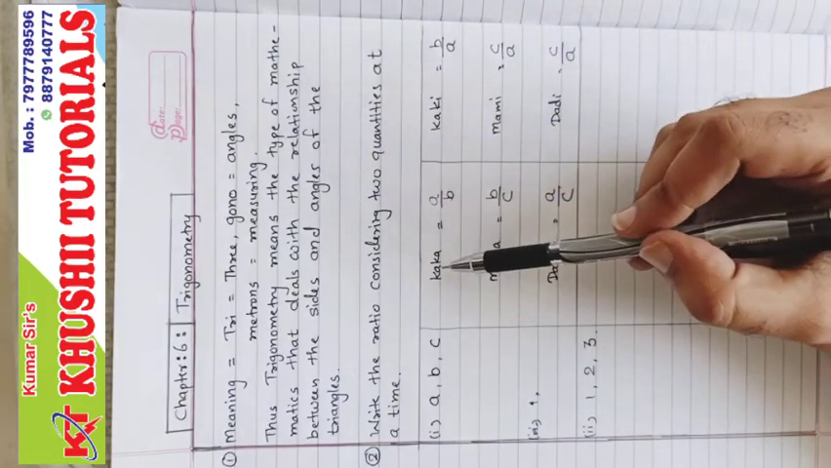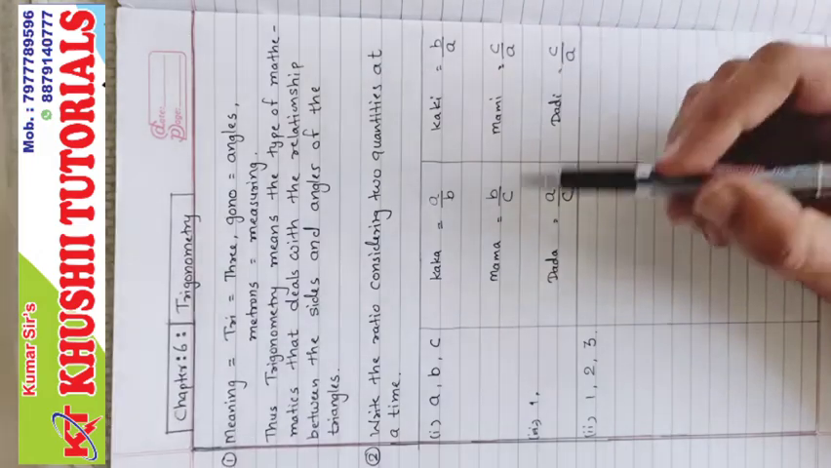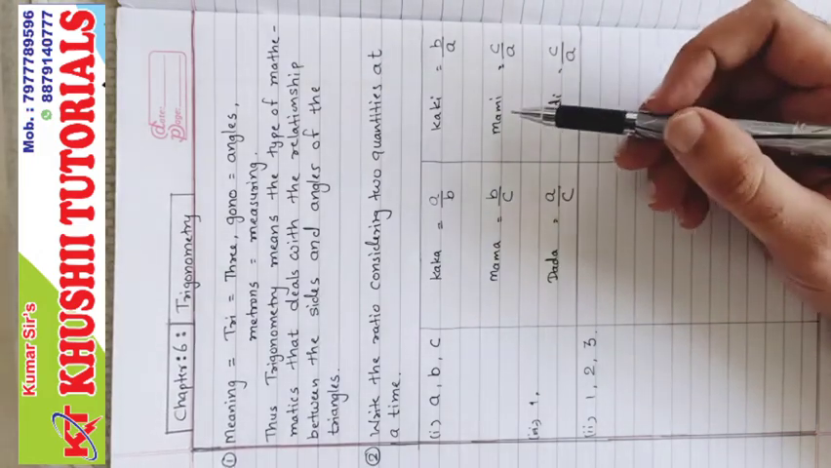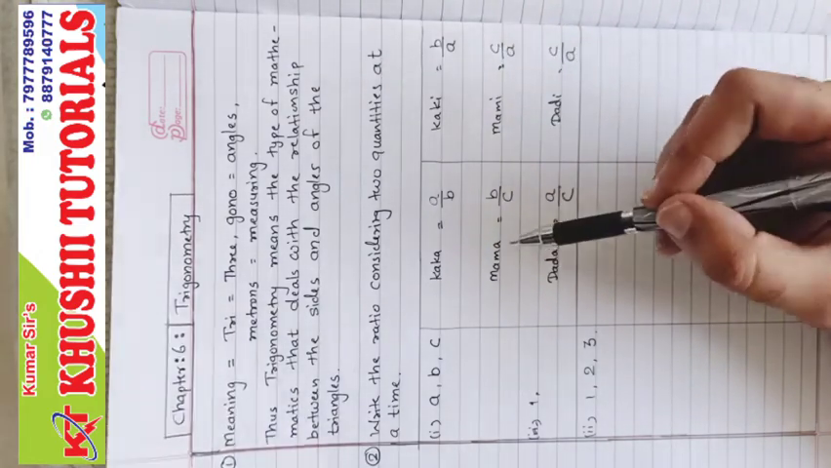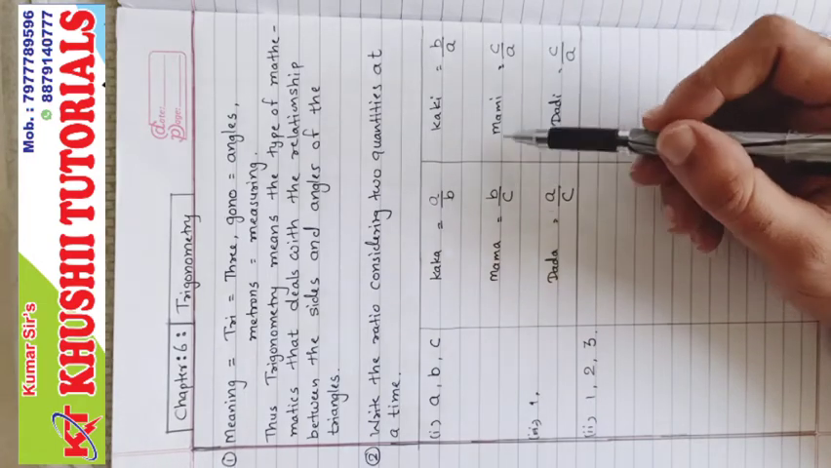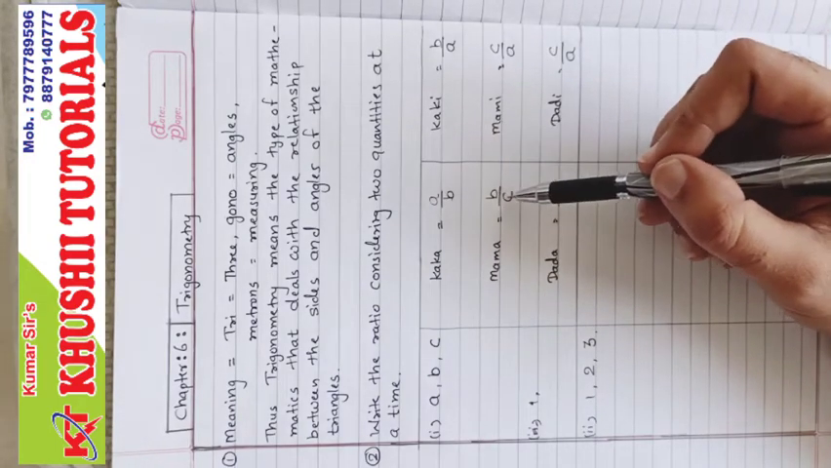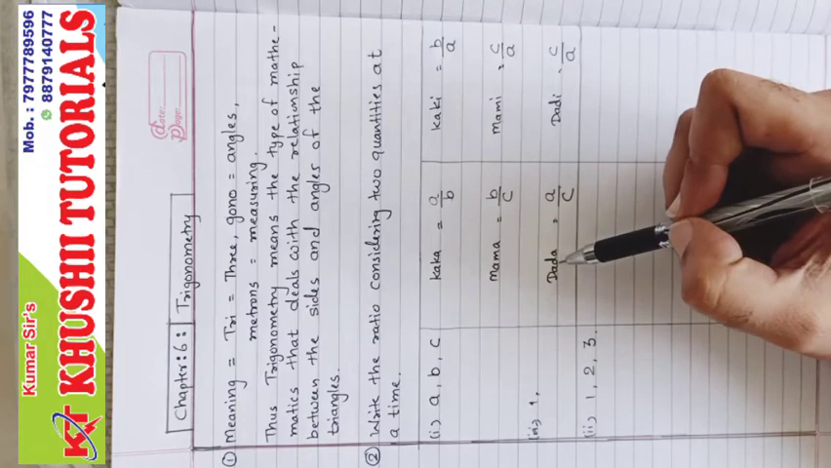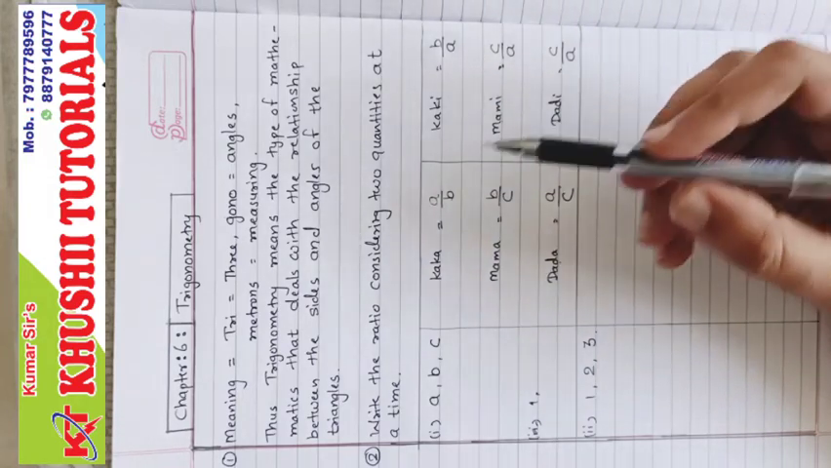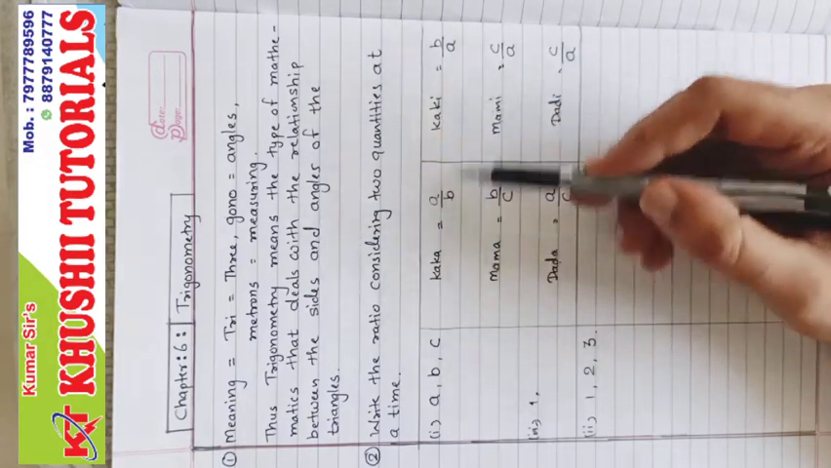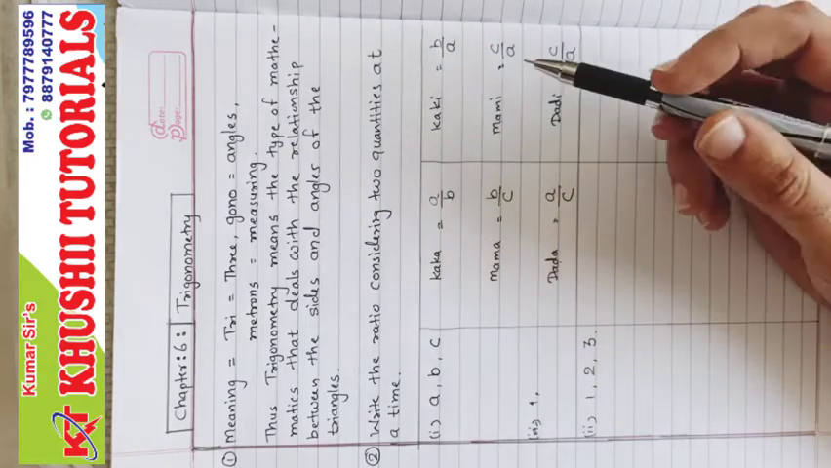So if I say what is Kaka ratio, you have to say A upon B. What is Mama ratio? It's B upon C. What is Mami ratio? C upon A. Mama is a reciprocal of whom? So Mama is a reciprocal of Mami, because B upon C and C upon A. Dada and Dadi are reciprocate of each other. Kaka and Kaki are reciprocate of each other, right? They are reciprocal of each other.